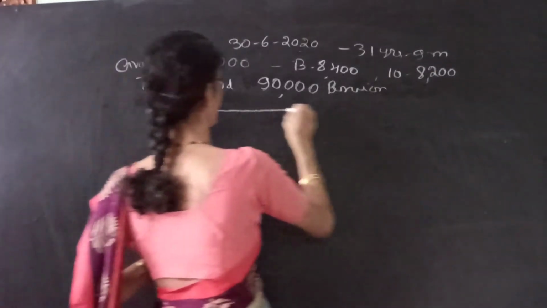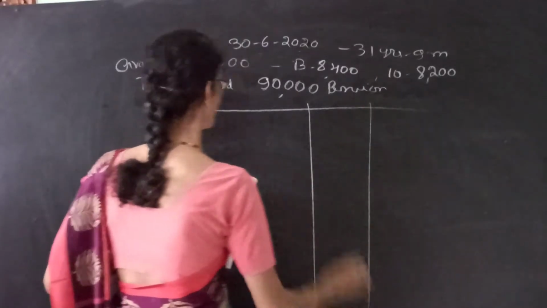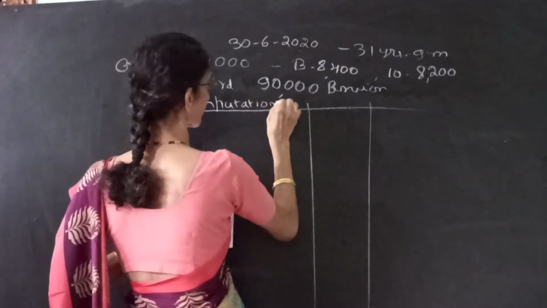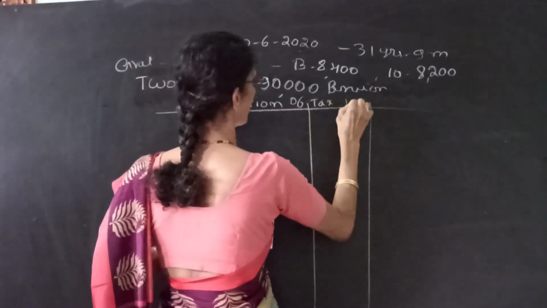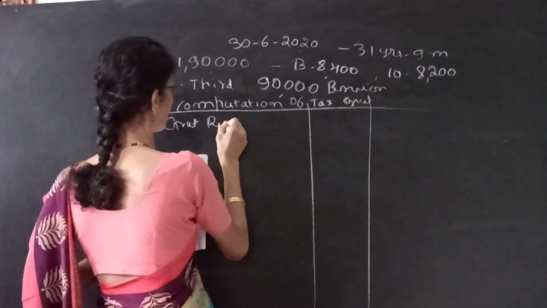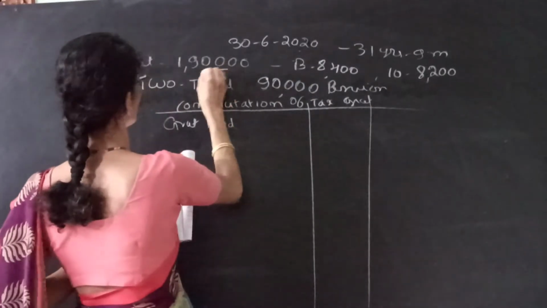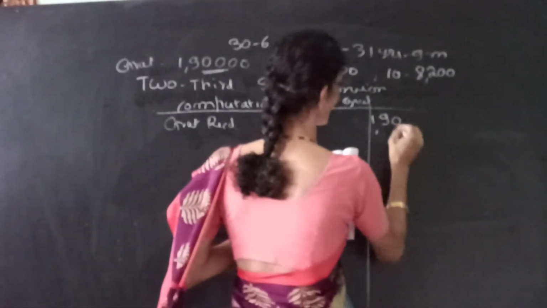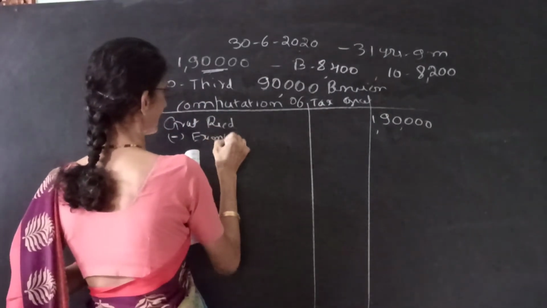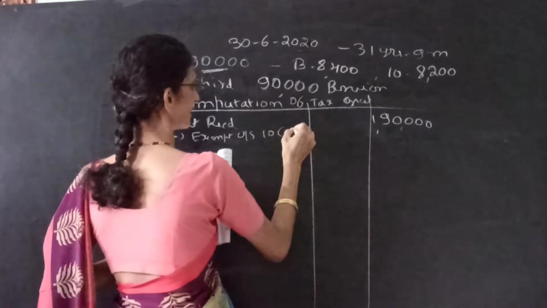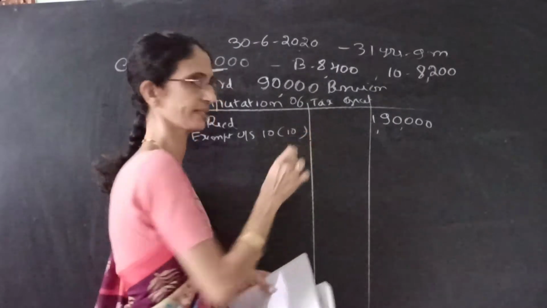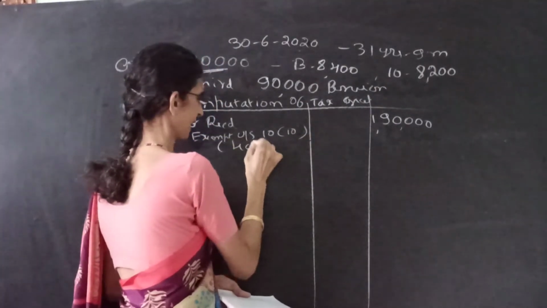So first we can calculate the gratuity. Computation of taxable gratuity. The rule is: gratuity received, here it is given 1,90,000, less exempt under section 10(10)(a). Within bracket we have to write the least of the following.